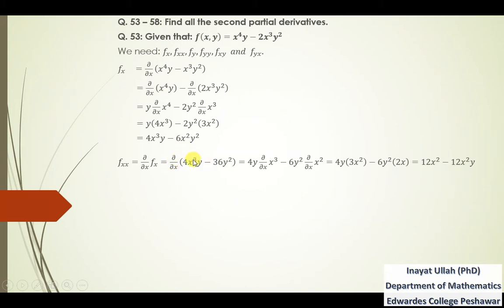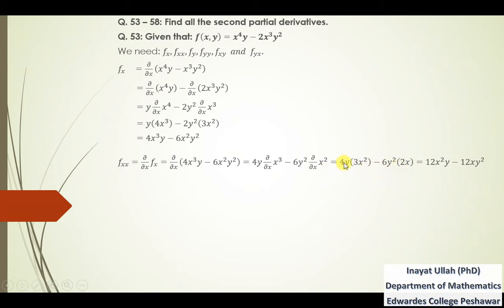Because that is the derivative with respect to x, 4y will be kept constant, and 6y² will be kept constant, and we are left with the partial derivative of x³ and x². That is simply the power rule, and that is again the power rule.